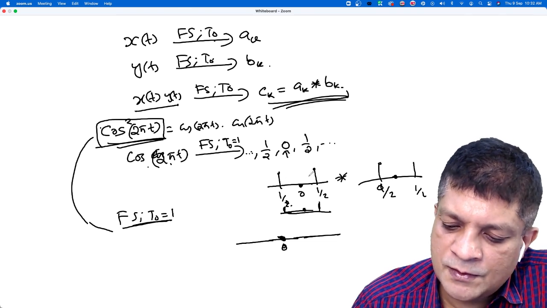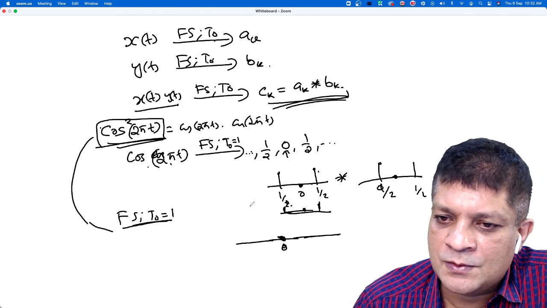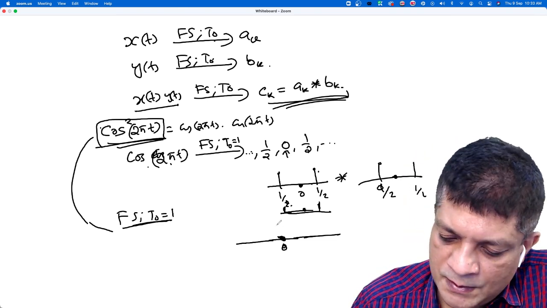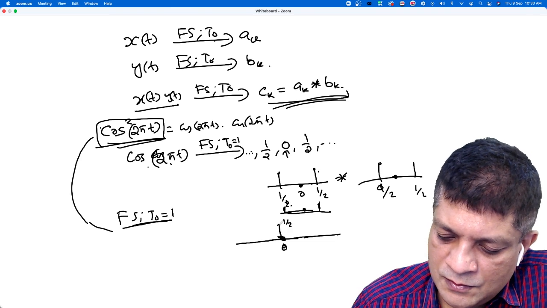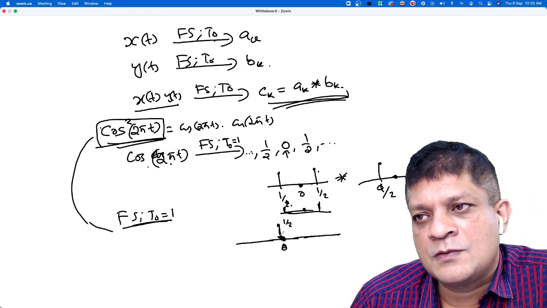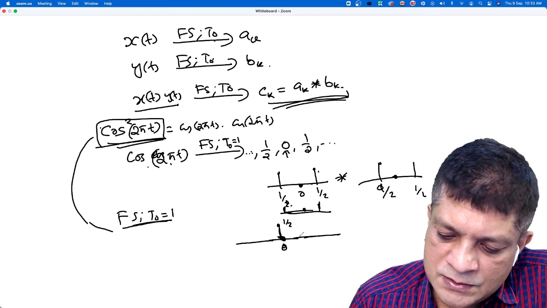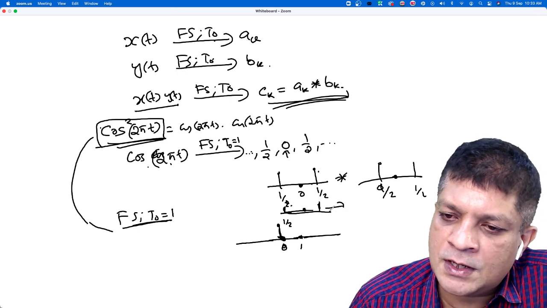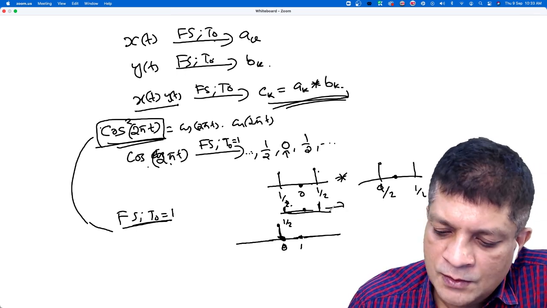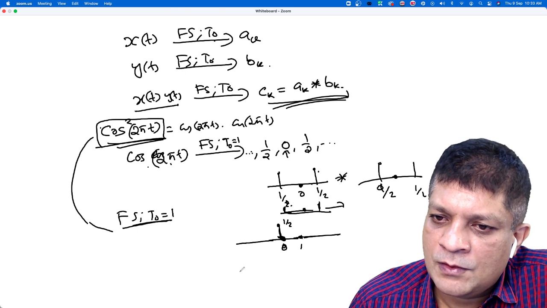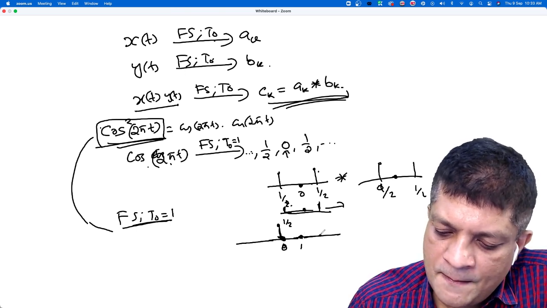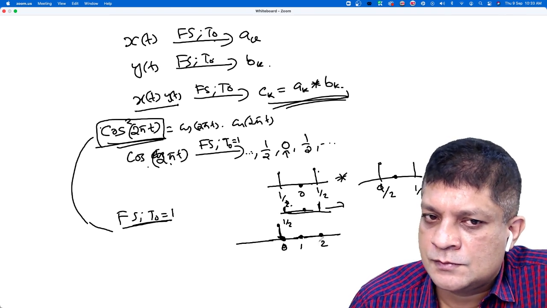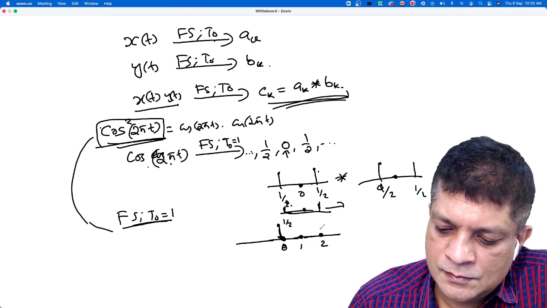What is that? Is it 1 by 2 into 1 by 2 plus 1 by 2 into 1 by 2? Yes. Is it 1 by 2? Yes, sir. Then what is 1? 1 means you have to shift it right by 1 and multiply those two. What is the value? 0. And then 2. 1 by 4.